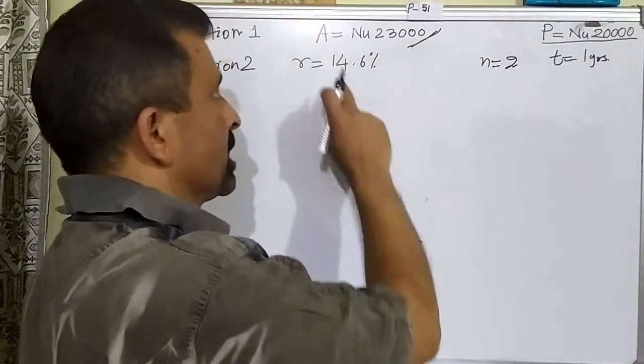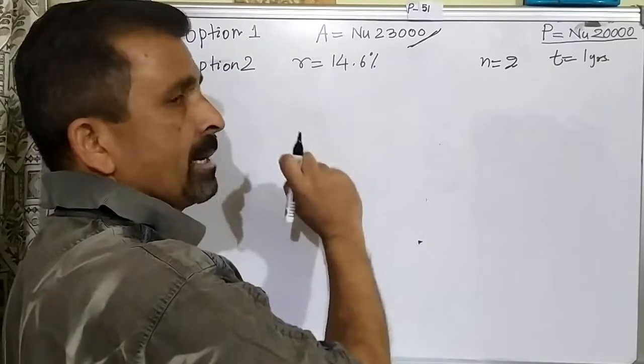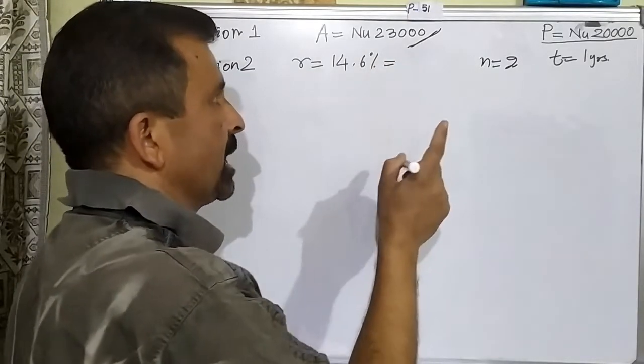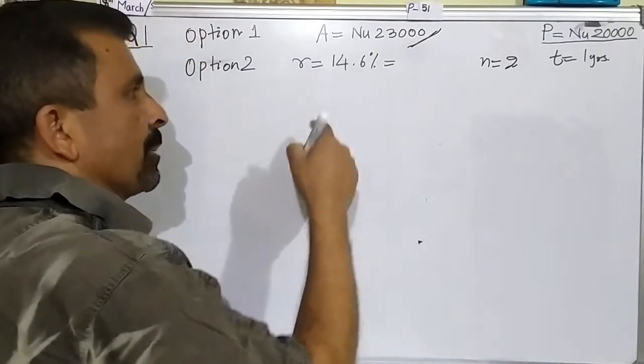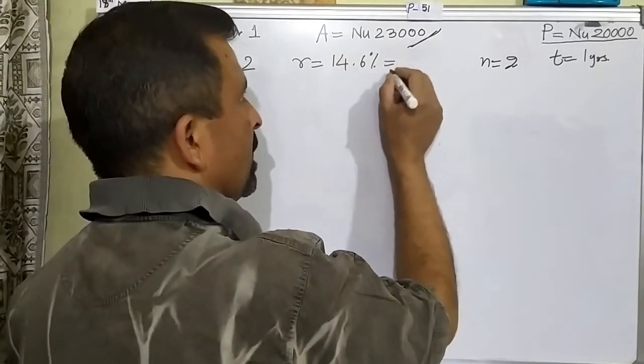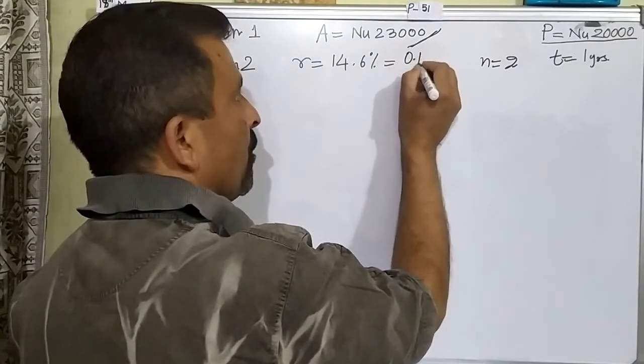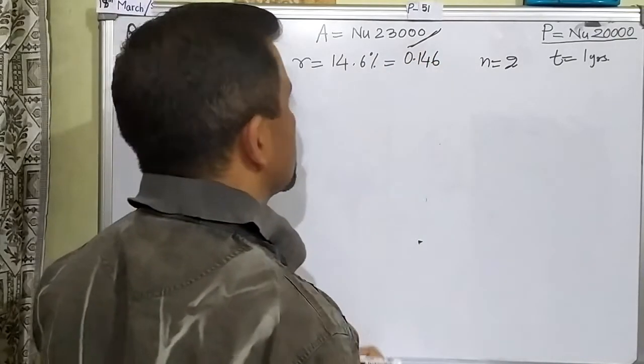Now in compound interest, this R is not taken in percentage. We always take this in decimal. According to the formula which we are using, this R is supposed to be in decimal. So change this into decimal. You have to divide it by 100. When you divide it by 100, it will be 0.146. So this is your rate.